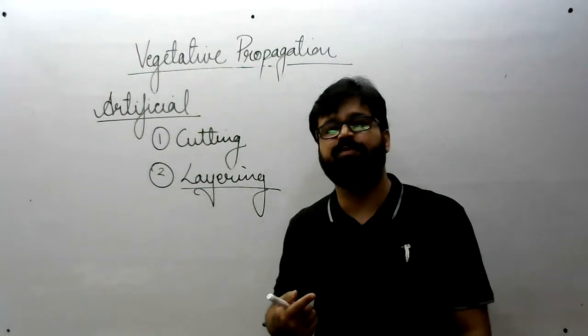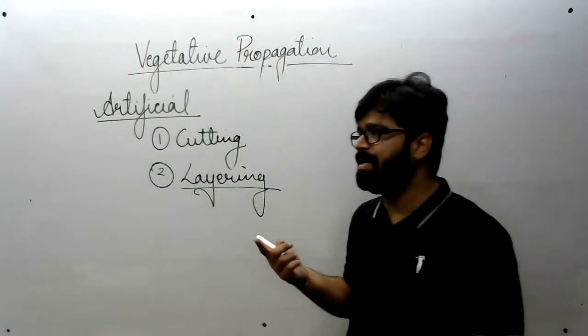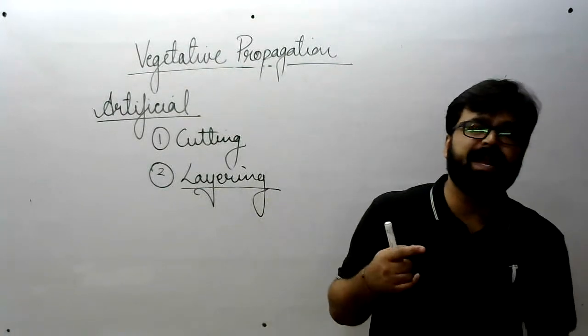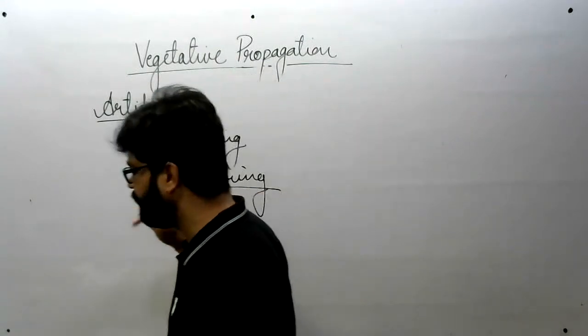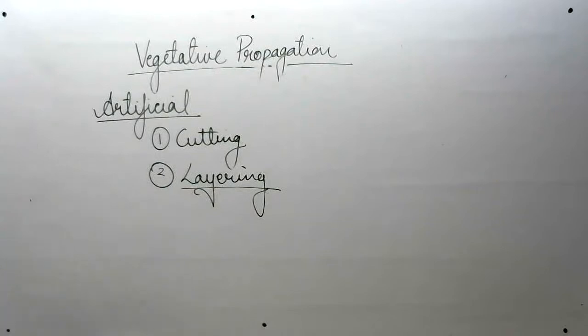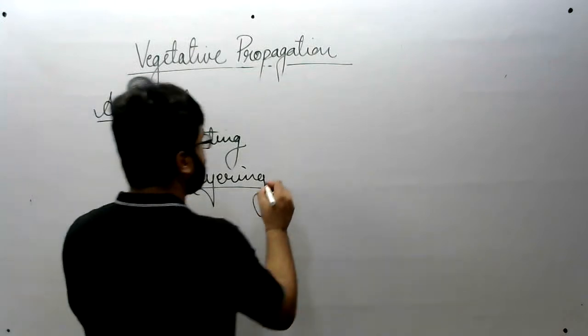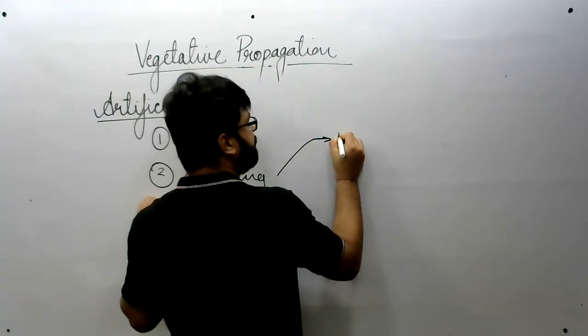After some time, what you will see is that the old plant is giving rise to a new plant by forming roots. That type of method is known as layering. Okay, so we will discuss two important layering methods, that is mound layering and air layering. First we will discuss mound layering.